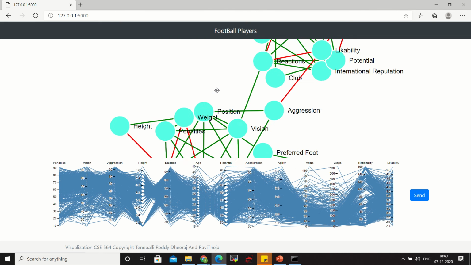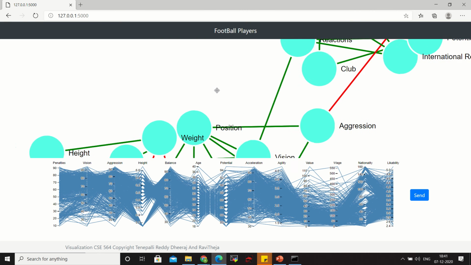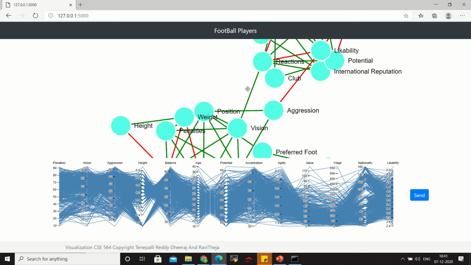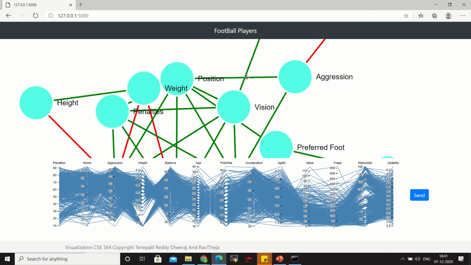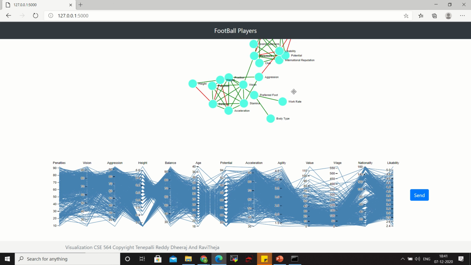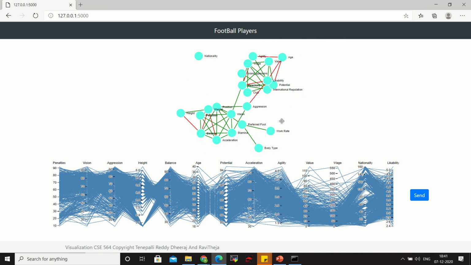So for that, what we did, we added this maximize and minimize feature where the user can use this maximize feature and then minimize the graph also. So this is one feature which we added based on the users' feedback. And finally, they also liked the movie story which we are doing here. Basically, they can select the features, and based on that, they will get the story for the data set. So this is basically all the feedback which we received from the users, which is very positive.